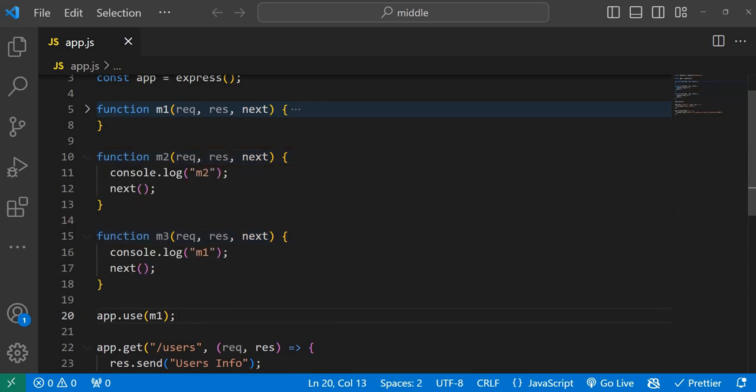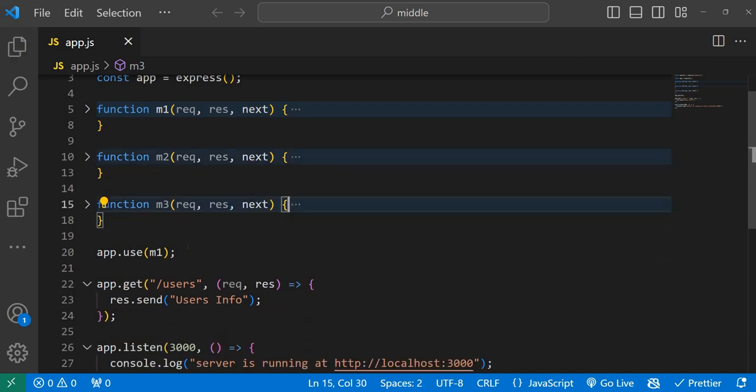Will it print M1, M2 and M3, and then send the user's information response, or something else? What is your guess? Observe carefully and try to answer, because if you try to give the answer, you will learn more.